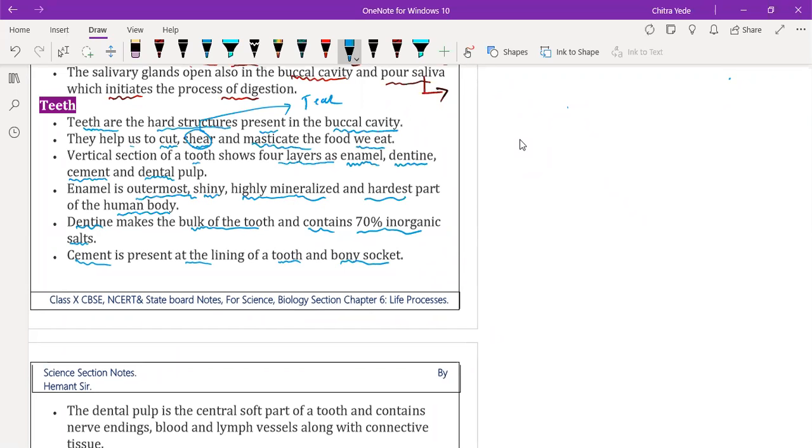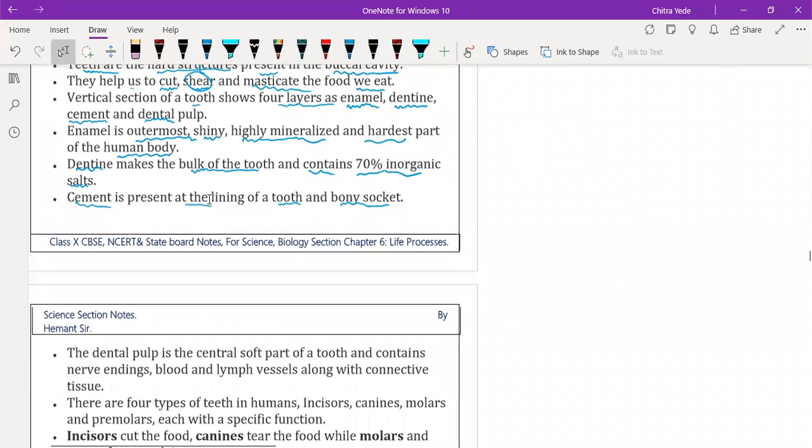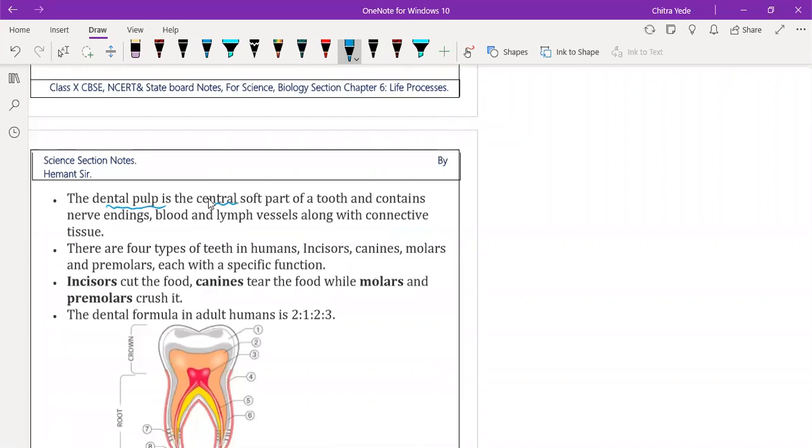Then we have the last part, which is called the dental pulp. The dental pulp is the central and soft part of the tooth and contains nerve endings, and these nerves are very sensitive. Blood and lymph vessels along with connective tissues are present there. They provide strength to the tooth.